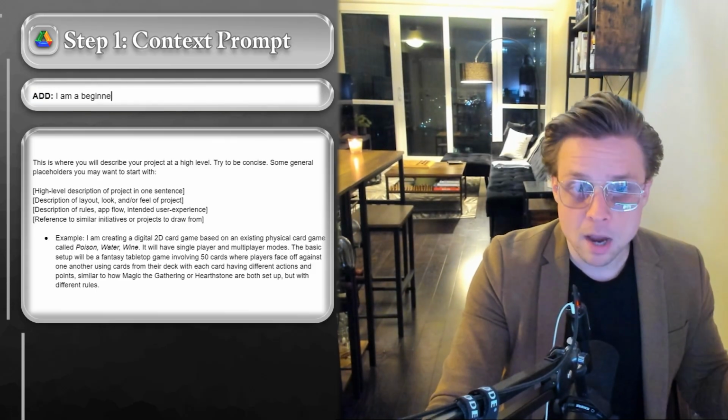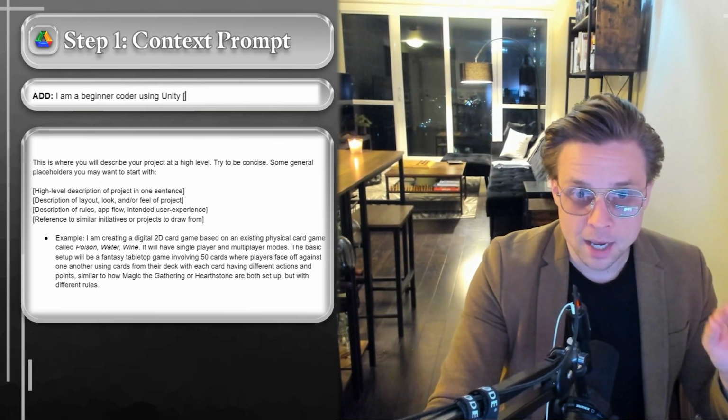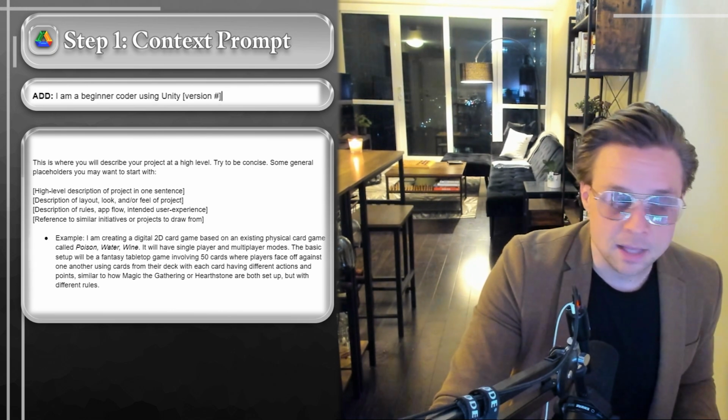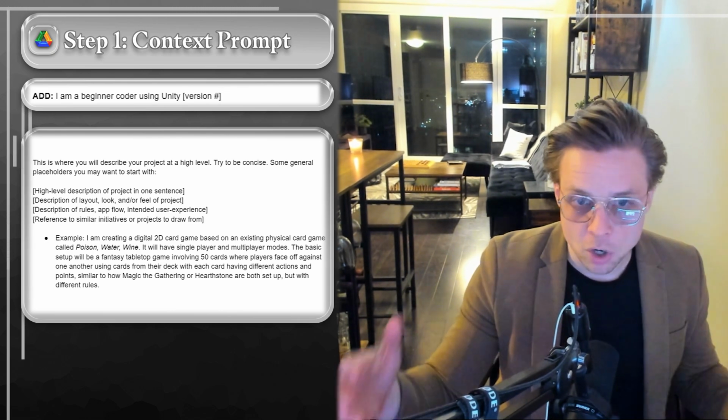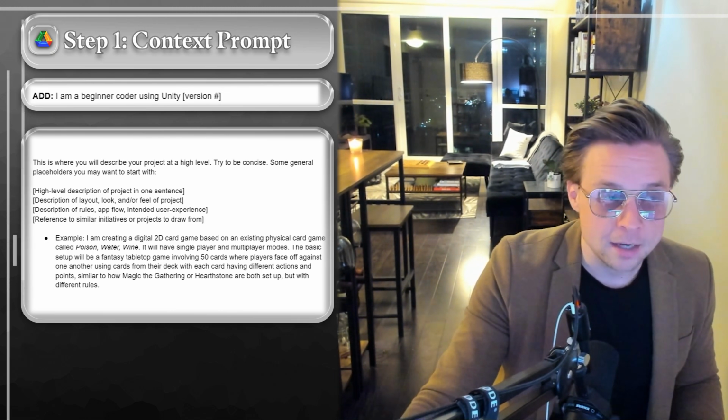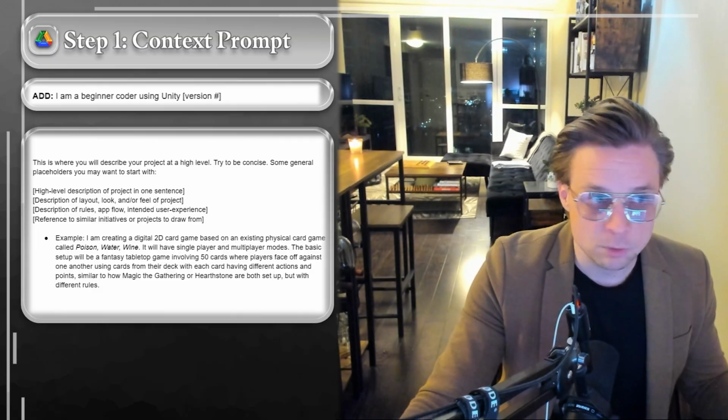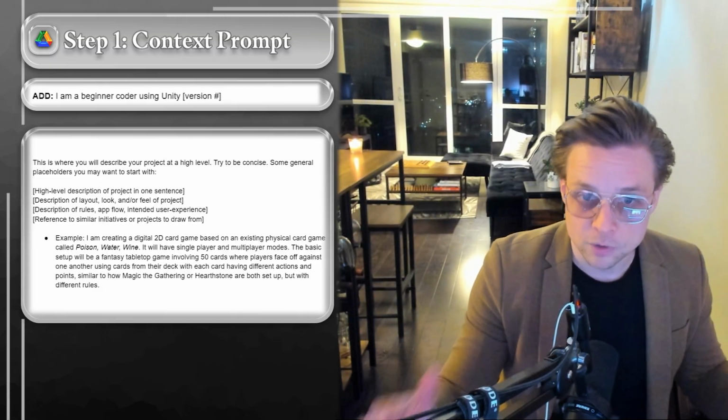Okay, so once you have your context prompt ready to go, you're going to add 3 things to it. At the very top, you're going to say, I'm an amateur coder and I'm using Unity. This will allow the language model to know that it's going to be in C#, which is just the coding language that Unity uses. And it'll ground the language model to know that all of its responses should be very basic because you're saying you're an amateur coder. So that's a good prompt to have.